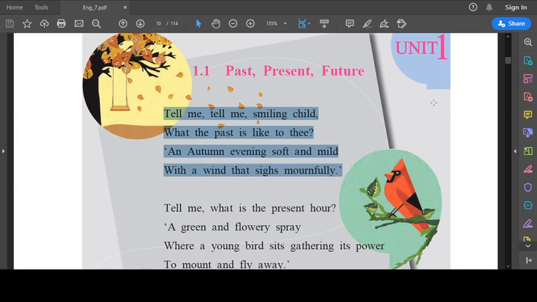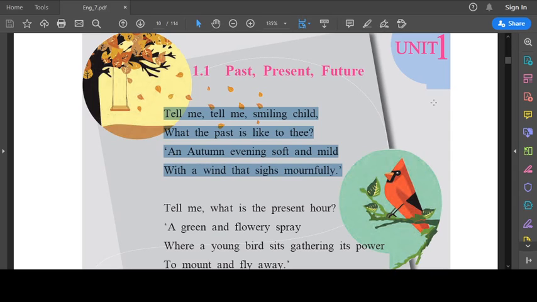And how is unhappiness portrayed to us? It is compared to a wind that sighs mournfully. So what is the meaning of sigh, children? You know what is the meaning of sigh? When we let out a long breath slowly in order to express sadness.